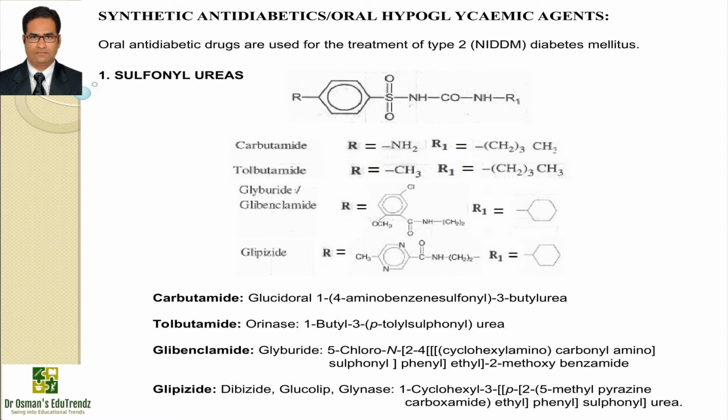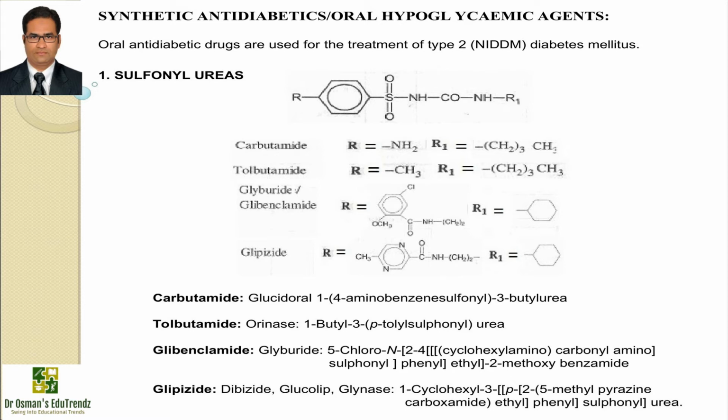The next drug is tolbutamide, available with the brand name Orinase and IUPAC name 1-butyl-3-paratolylsulfonyl urea. It is used for the treatment of non-insulin dependent diabetes mellitus, which acts by stimulating beta cells of pancreas to release insulin. Now the next drug is glibenclamide, which is available with the brand name Glyburide and IUPAC name